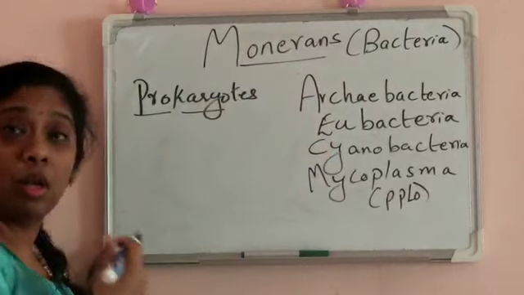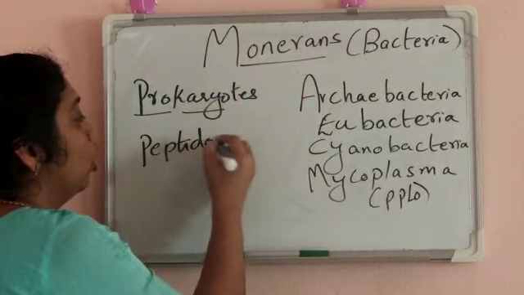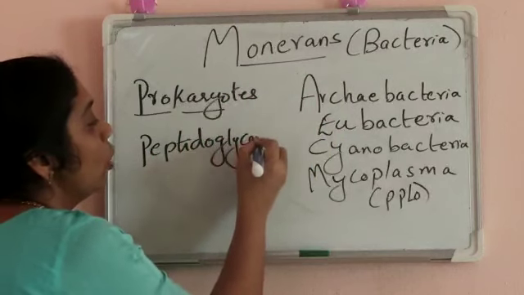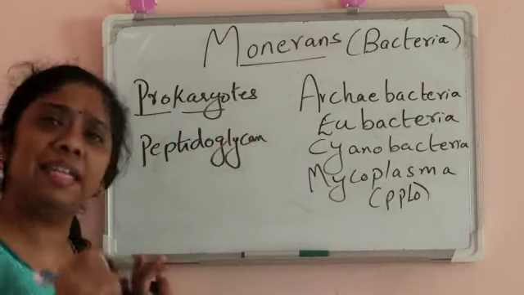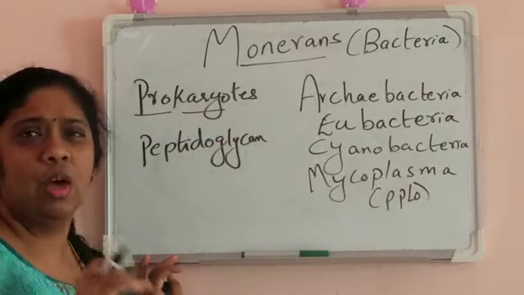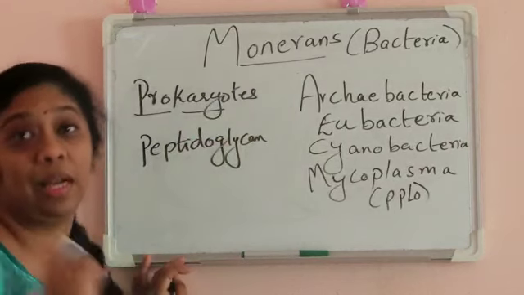So what is the cell wall composition? What is the cell wall made up of? Peptidoglycan. Peptidoglycan is the cell wall composition of the bacteria. These bacteria can live in extreme conditions, whether it is too hot or too cold.